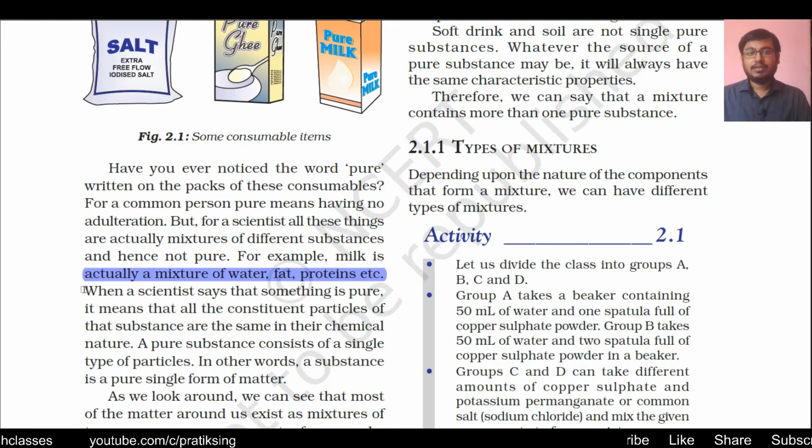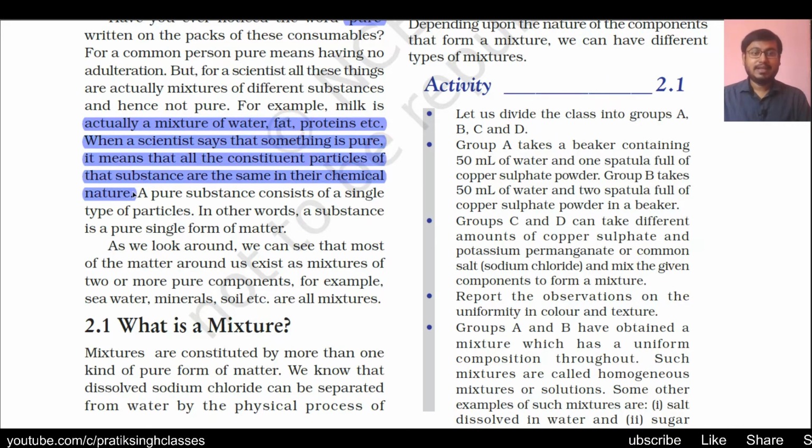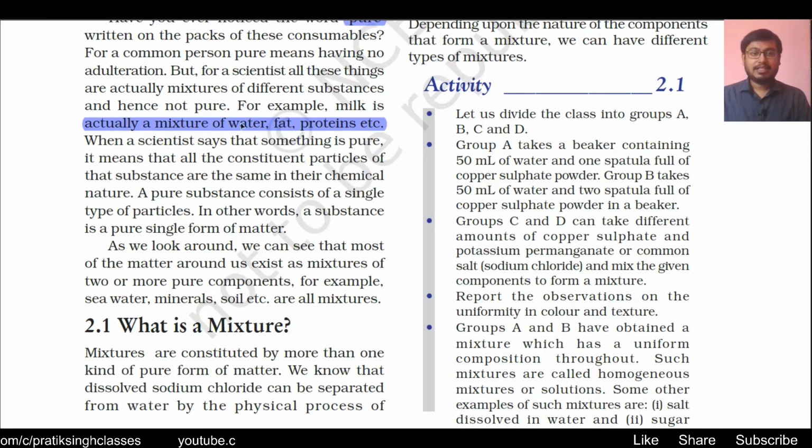So you always have to think in two ways: whether we are using the word pure in our day-to-day life or in a scientific manner. When a scientist says that something is pure, it means that all the constituent particles of that substance are the same in their chemical nature. It means it is made of only one type of substance. That is what scientists mean when they say pure.